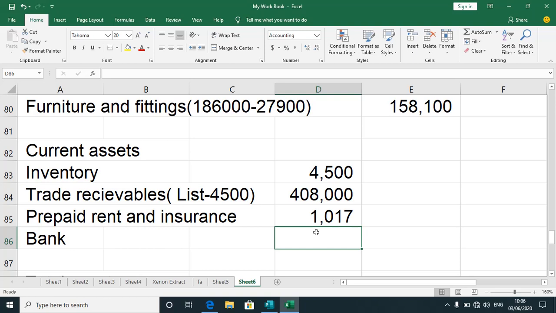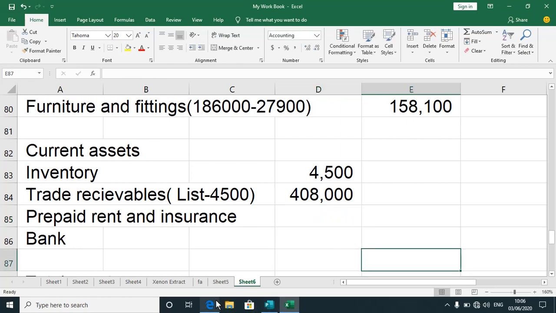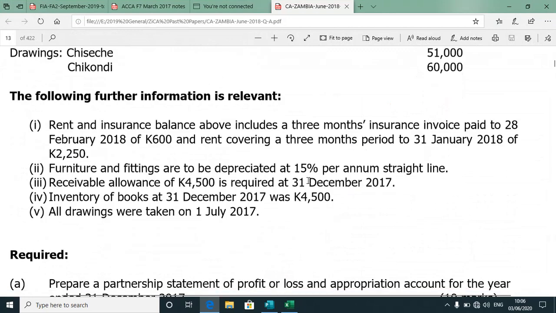So I'd like to review my balance. Okay, so allow me, if you can, to just do that quickly. We're supposed to make sure that we have got the same figure. So let me get back to the question, try to see what could have happened there before we close.